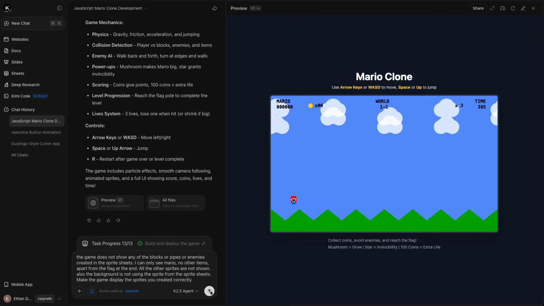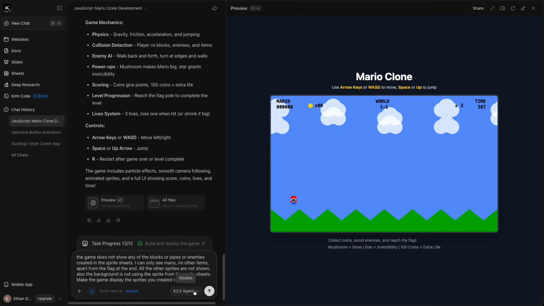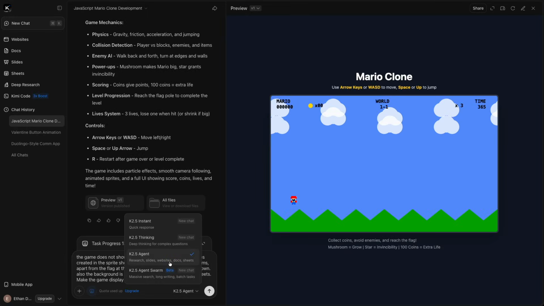Okay, I've given it this prompt here, but unfortunately it has exceeded my quota. My 3 agent tasks have been used, and I don't think I want to pay for Kimi AI just to use it for this, which is unfortunate because it won't even let me change to a different model if I do that; it opens a new chat.